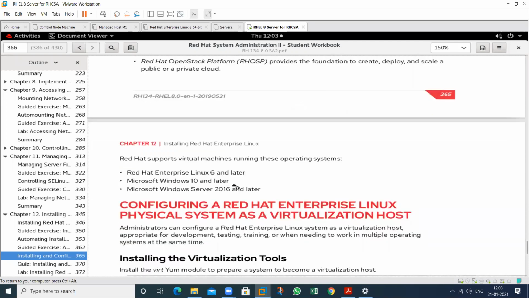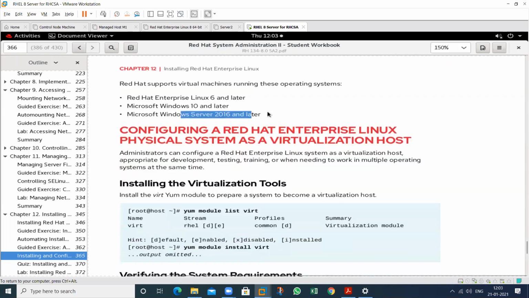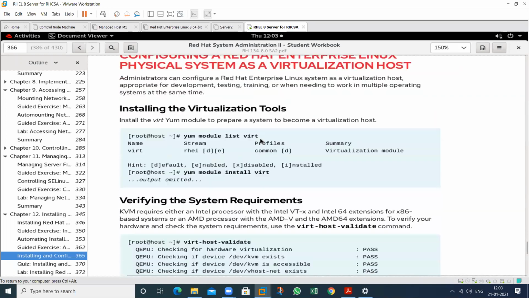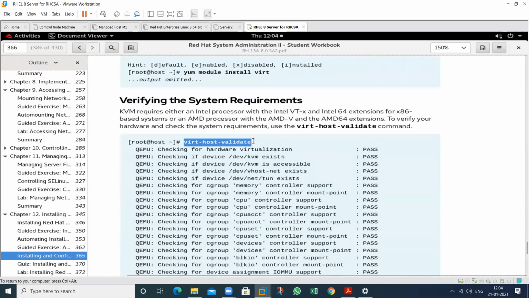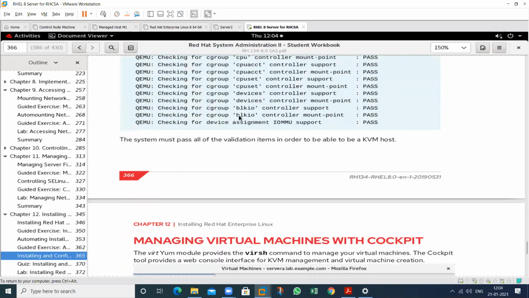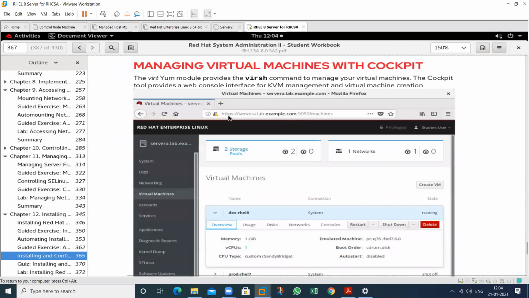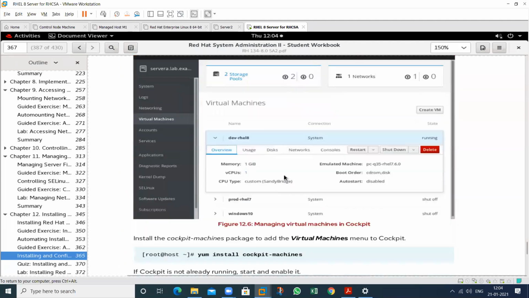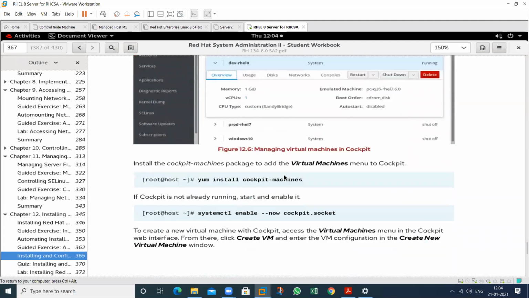We can install these operating systems. It can be Linux, it can be Windows, any operating system you can install on these particular VMs. This is the command to install this particular module. After installation, check this to validate all of these things. And this is the graphical way. By using this graphical way, we can create virtual machines. And this is the cockpit functionality.